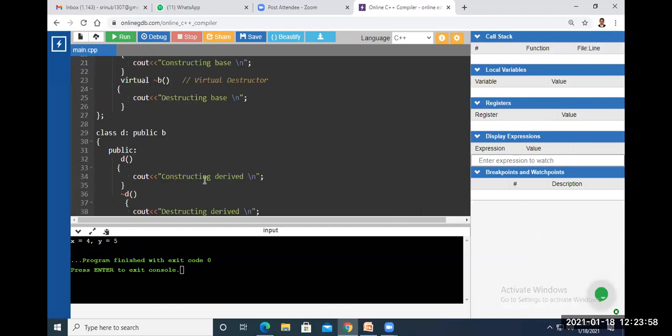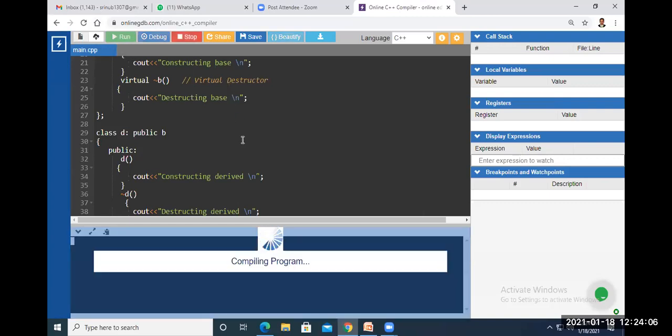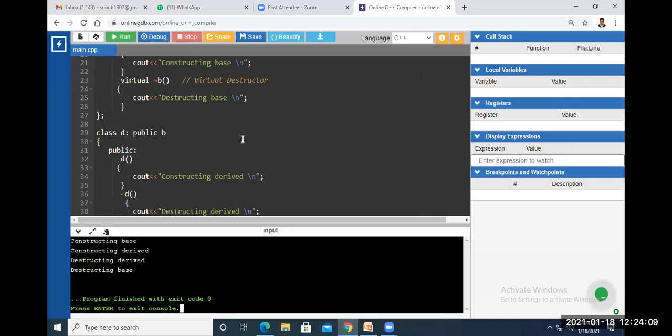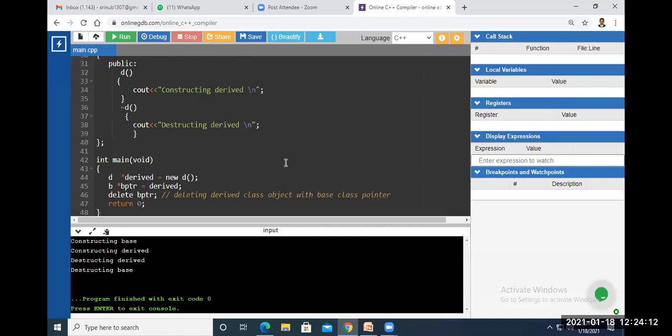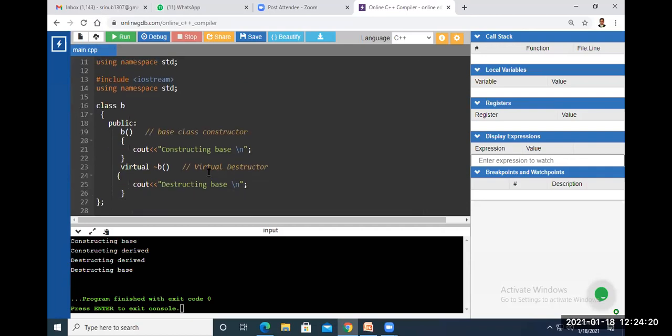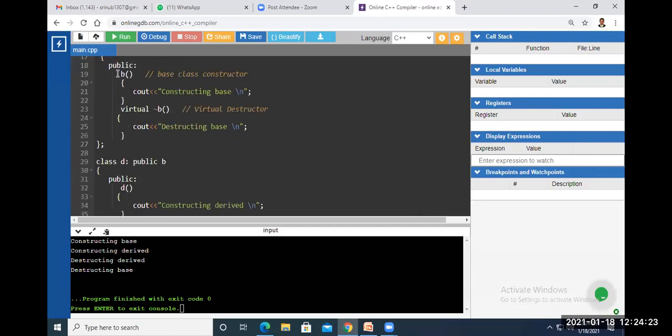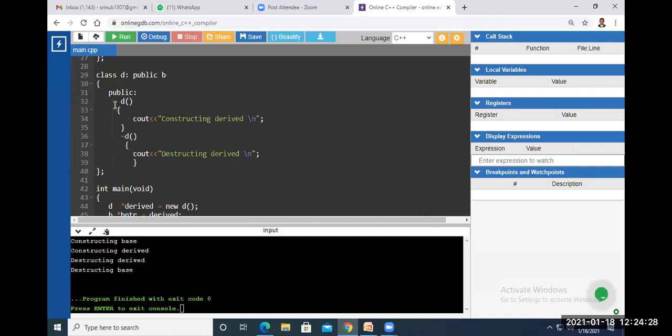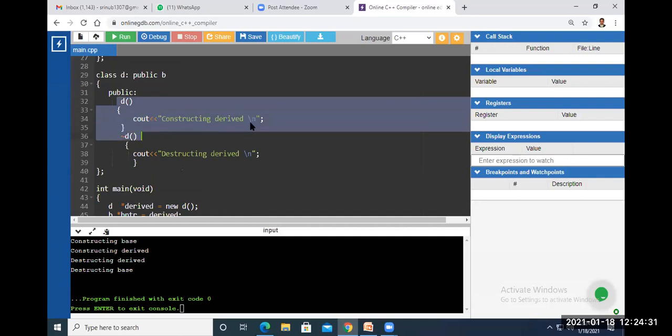Constructors are called from top to bottom order. Destructors are called from bottom to top order. Already I explained to you. You can see constructing base. When the object of the derived class is created, first which class constructor will be called? This constructor will be called here, constructing base. After that, this constructor will be called, constructing derived. You got these two messages here, constructing base and constructing derived, right?